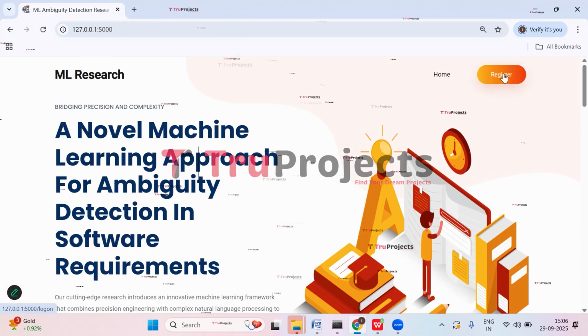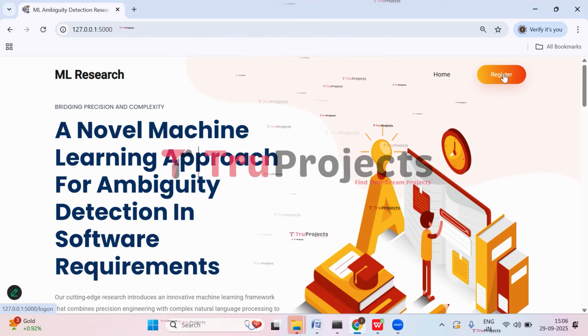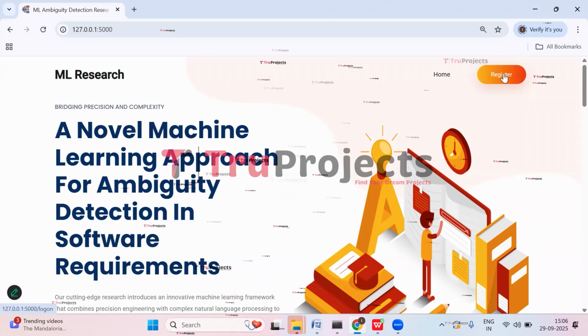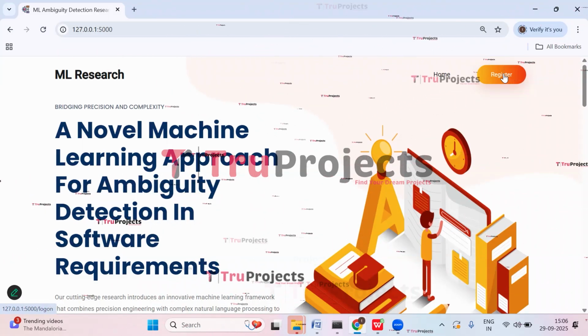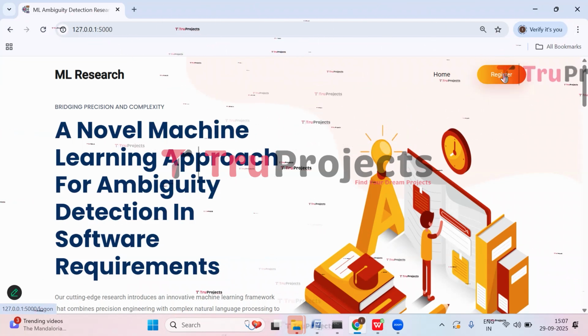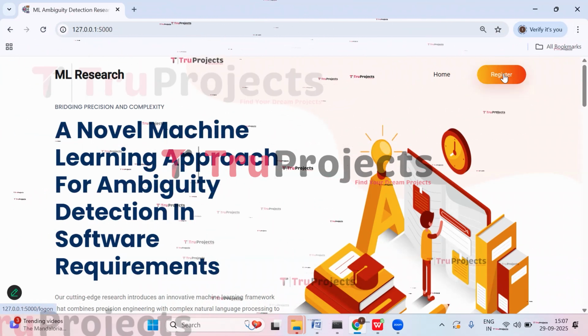So in this way, by automatically detecting unclear or ambiguous requirements, this system helps teams communicate better, reduce mistakes, and also save time and resources. It makes software projects smoother and ensures that the final product matches what stakeholders expect. This is all about the project.